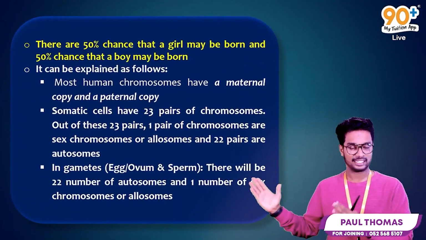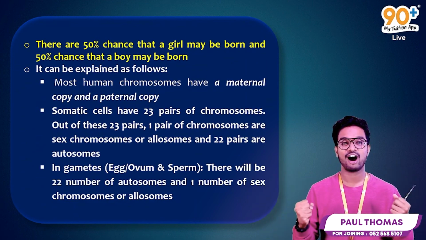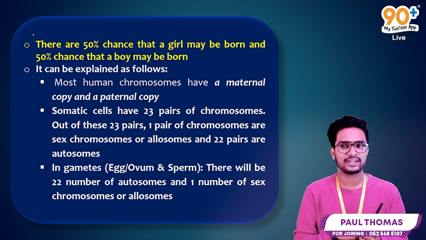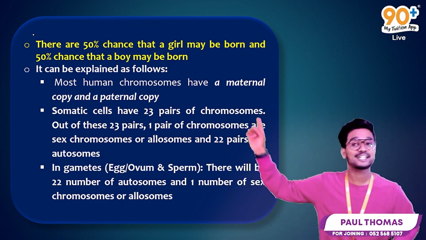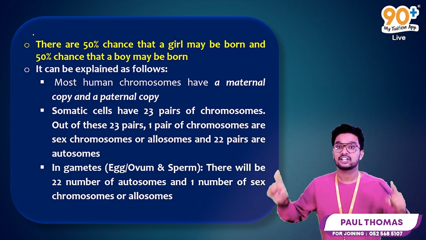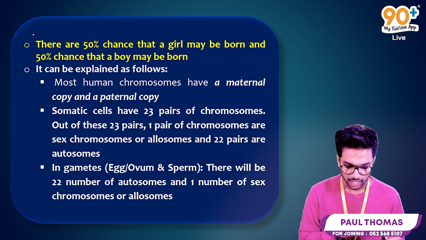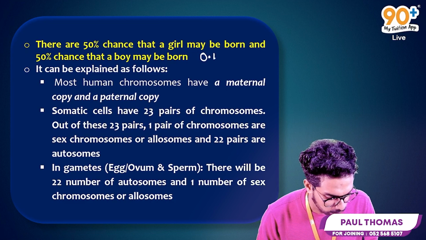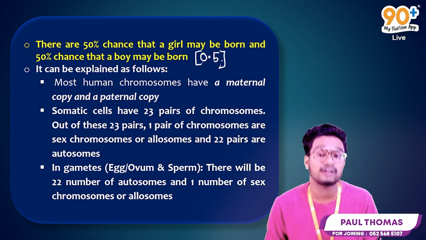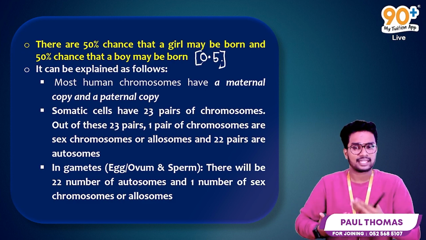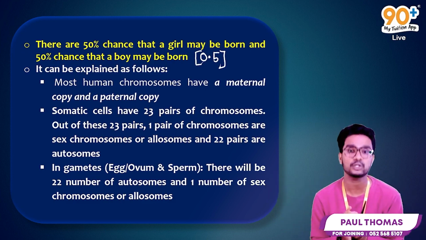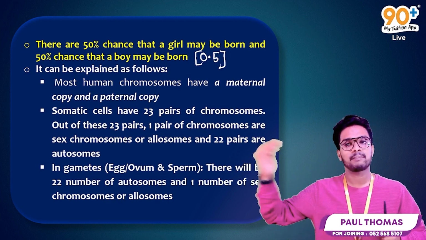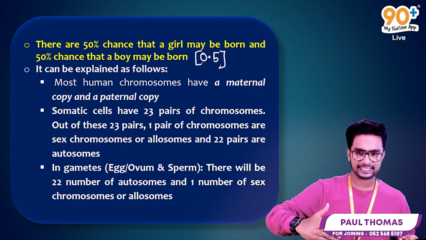So in the first part, I will give you the description of the sex determination in human beings. The first point we need to mention here is there is 50% chance that a girl may be born and 50% chance that a baby boy may be born. If you're writing this point, you will get 0.5 marks from your teacher. Okay, the next part is we need to explain how it is possible. The explanation part can be as follows. Most human chromosomes have a maternal copy from the mother and a paternal copy from the father.